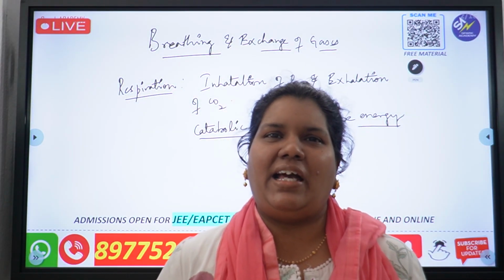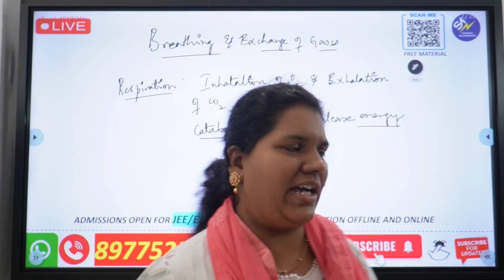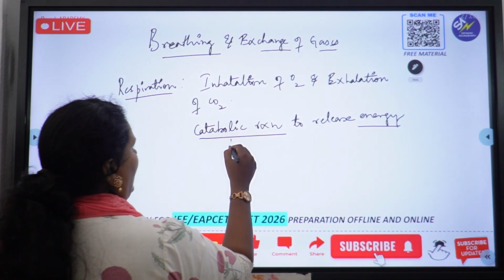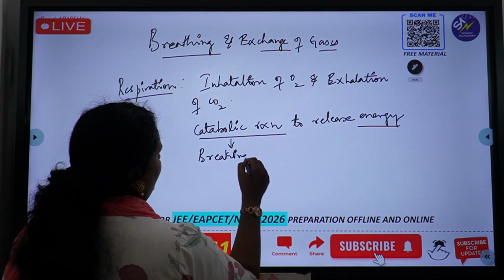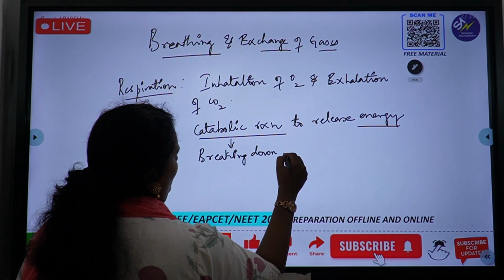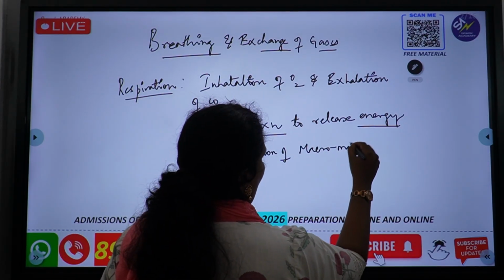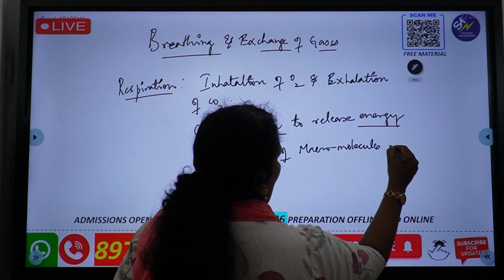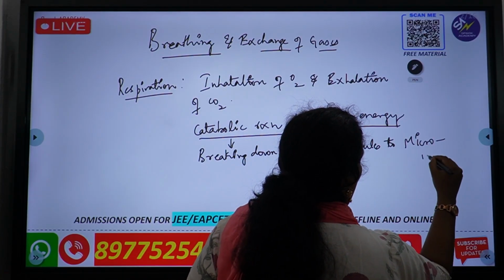Catabolic reactions, anabolic reactions, you have already learned before. What are catabolic reactions? As you all know, breaking down. Catabolic reactions means breaking down of macromolecules to micromolecules.